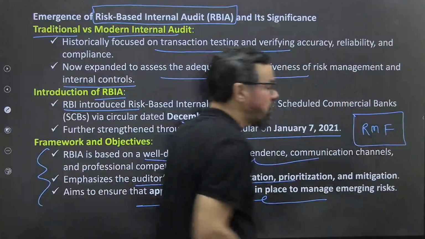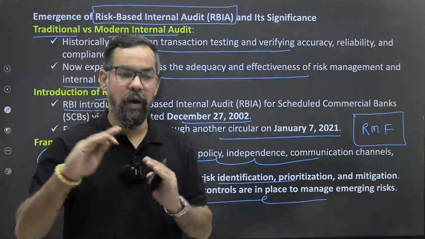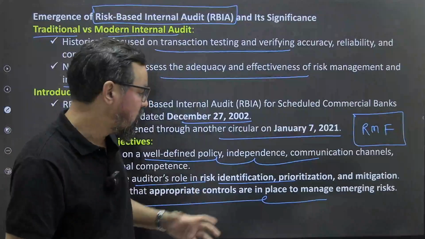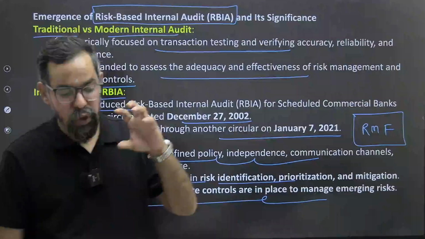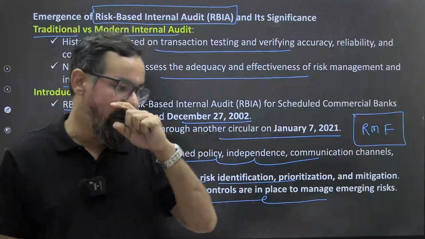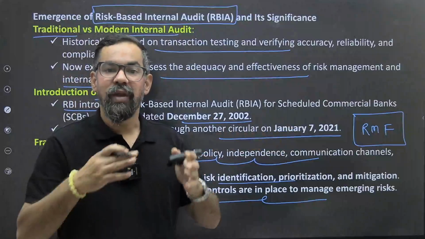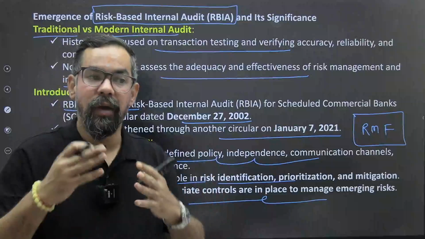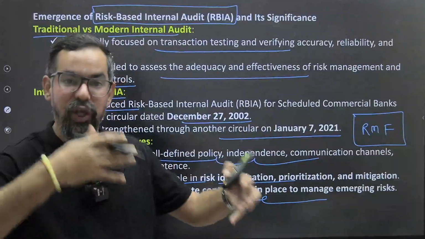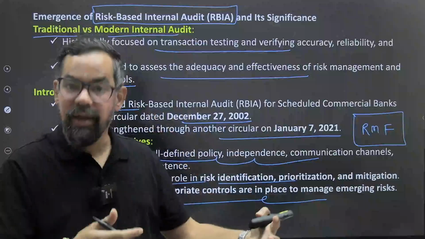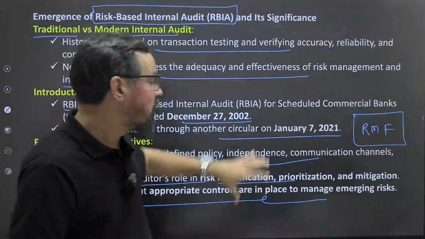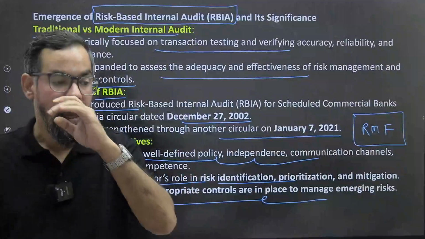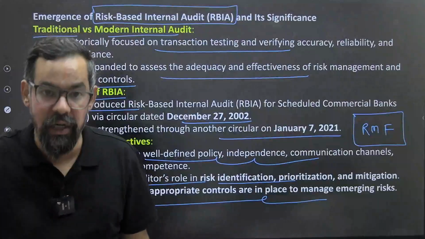So this framework includes so many things, like your organization for risk management, which is led by the board of directors. So any policy toward this should be part of the board approvals policy. And apart from this, we have a risk management committee, an asset liability management committee, and even segment-wise market risk management, liquidity risk management, and credit risk management. So these are the different committees which are generally working toward this, so we can achieve a common goal, and we can deal with any sort of uncertainty.